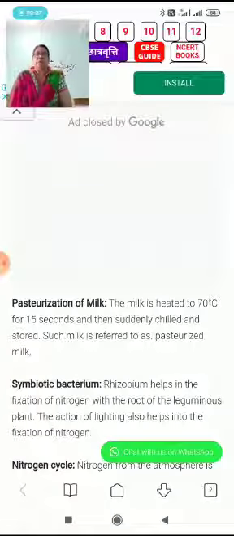vacuum packing. Vacuum packing is also a process by which we can prevent food products from spoilage. You must have sometimes purchased Uncle Chips, Kurkure, mixture, such items, and you must have seen that the packet is not fully filled. Why? Sometimes you must be surprised. There is nothing to be surprised about, because the packet is half filled with nitrogen gas so that the food product can be kept safe from oxidation.